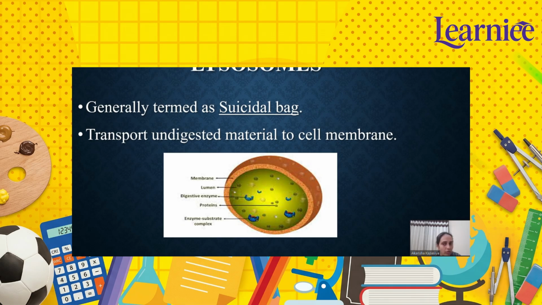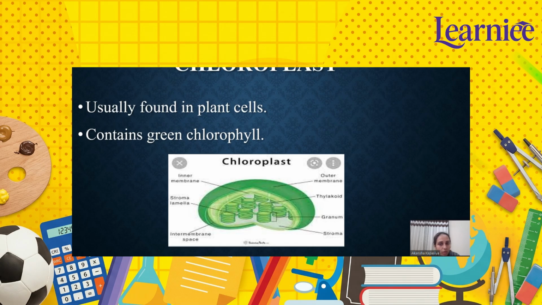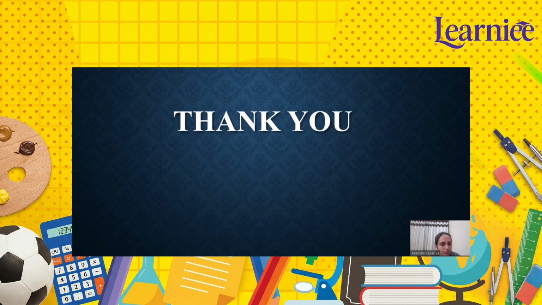What is the other name for lysosomes? These are known as suicidal bags. These are vacuoles that help plants to maintain shape, right? This is the chloroplast. It is usually found in plant cells, and it contains green chlorophyll. Okay, so thank you.